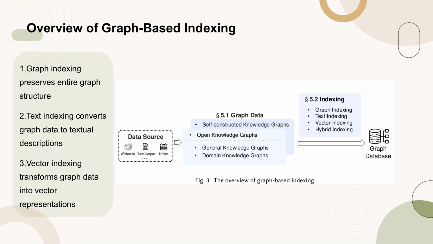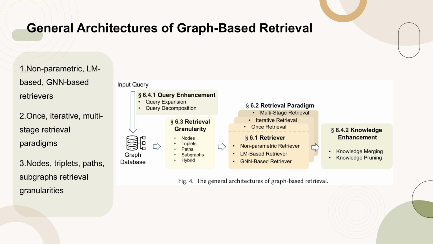efficient searches, respectively. Figure 4 illustrates the general architectures of graph-based retrieval, highlighting the various retrievers used in GraphRAG. These include nonparametric retrievers, which rely on heuristic rules or traditional graph search algorithms, LLM-based retrievers that leverage language models for natural language understanding, and GNN-based retrievers that utilize graph neural networks to encode and score graph data.